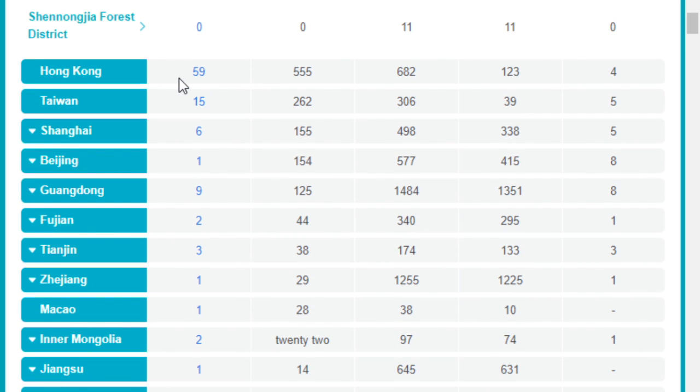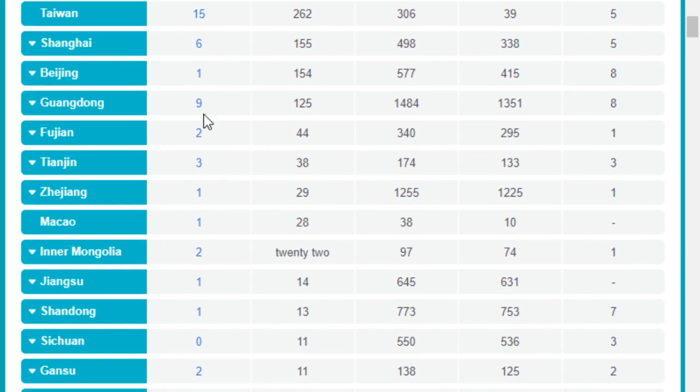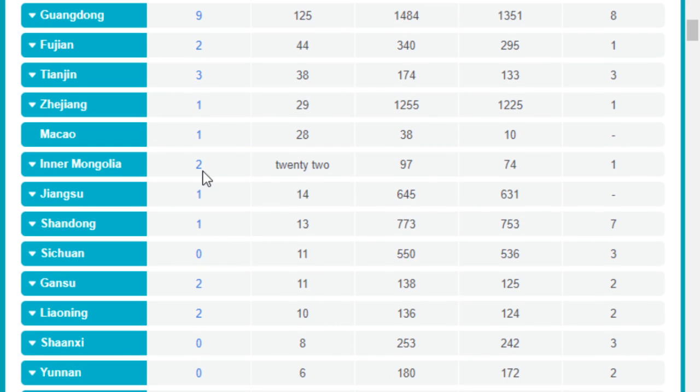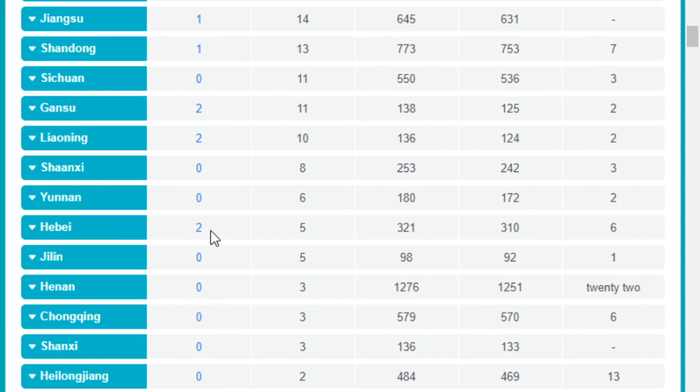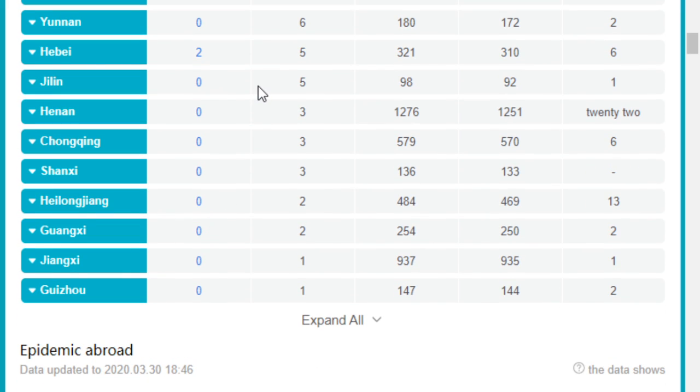We can see that Hong Kong has 59 newly added cases, overall existing cases 555, and grand total number is 682, and 4 people died in Hong Kong. Taiwan has 15 new cases, Shanghai 6, Beijing has 1 new case. Guangdong has 9 new cases, Fujian has 2, Tianjin has 3, Zhejiang and Macau have 1. And Inner Mongolia has 2 newly added cases. Jiangsu, Shandong have 1. Both Gansu and Liaoning have 2 new cases, and Hebei has 2 new cases as well. Okay, that's the overall data in mainland China.